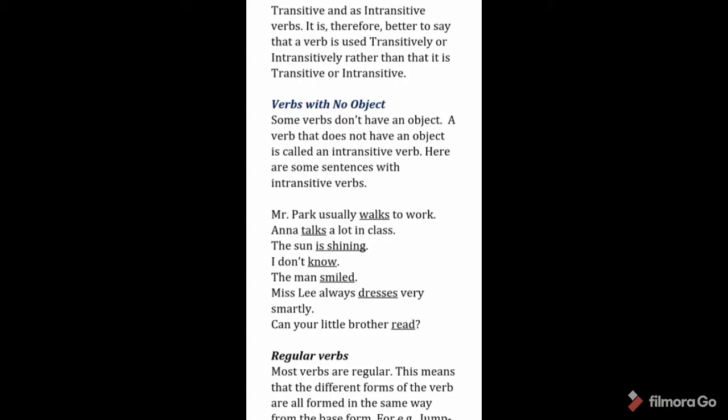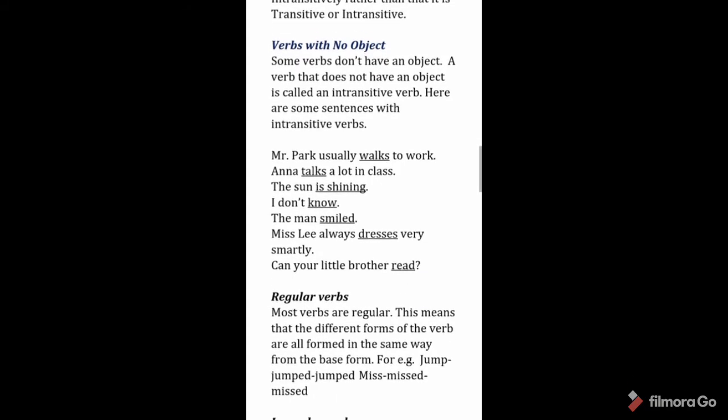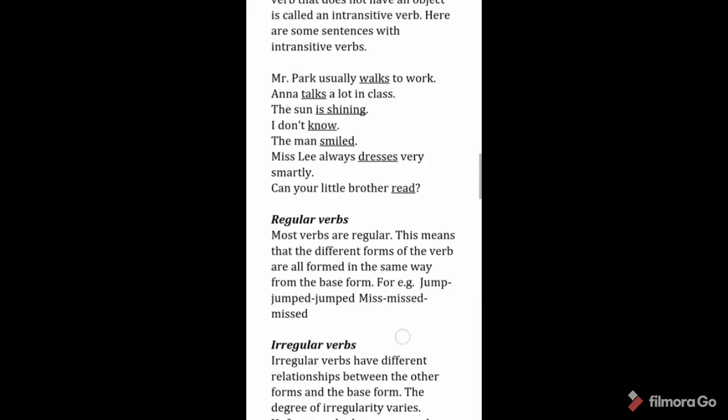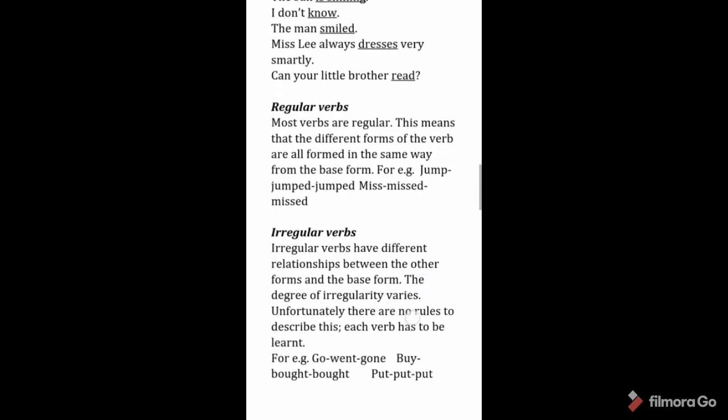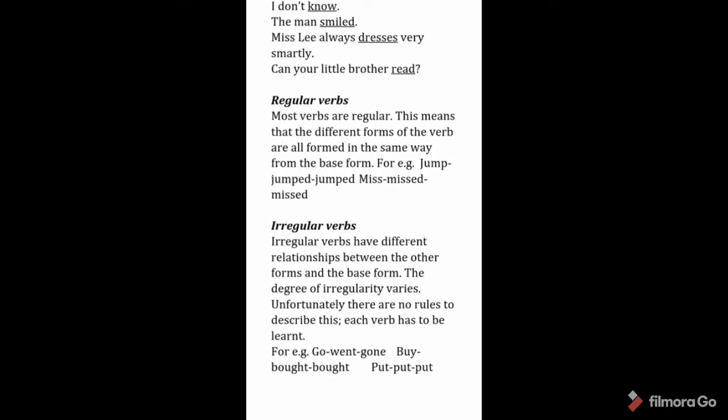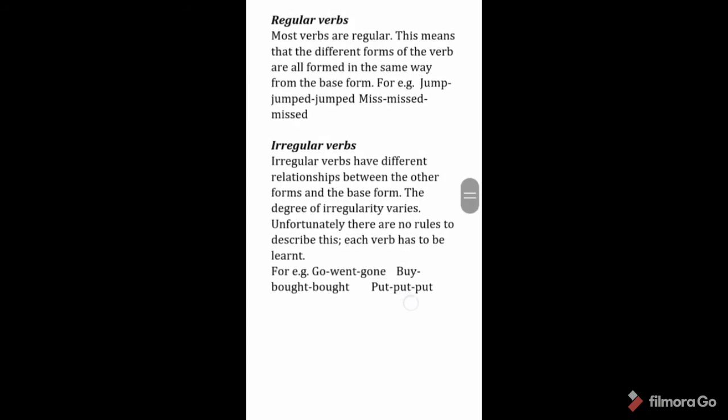Verbs with no object. Some verbs don't have an object. A verb that does not have an object is called an intransitive verb. Here are some additional sentences with intransitive verbs. For example, Mr. Park usually walks to work. Anna talks a lot in class. The sun is shining. I don't know. The man smiled. Miss Lee always dresses very smartly. Can your little brother read? Here all the underlined words are verbs.